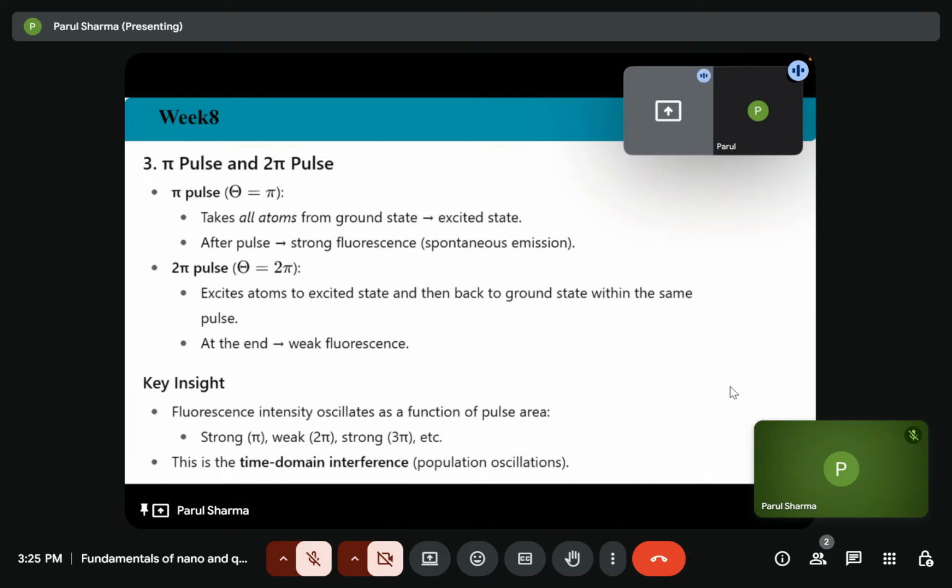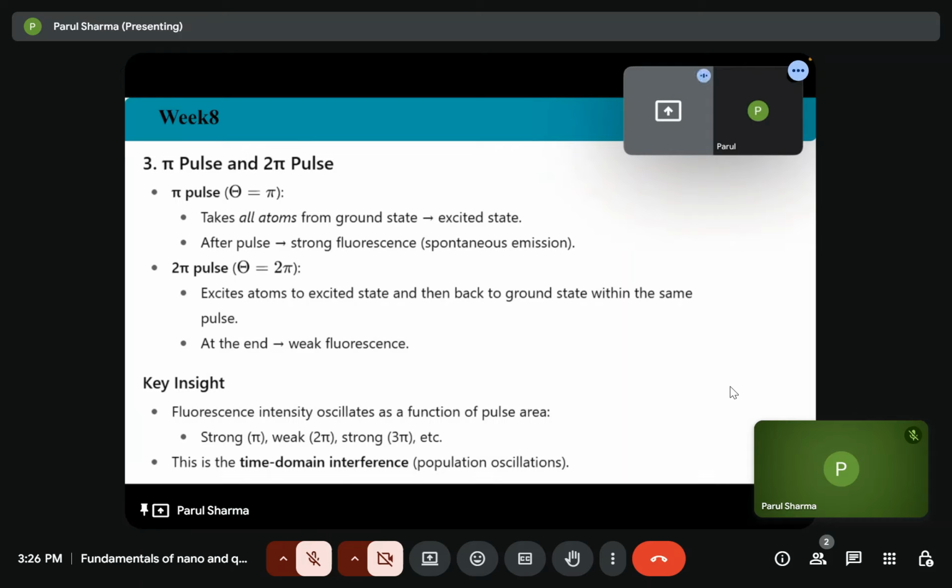So next is pi pulse and 2 pi pulse. A pi pulse will take all the atoms from ground state to the excited state, and during spontaneous emission there will be a strong fluorescence. In case of 2 pi, atoms go to excited state and then back to the ground state within the same pulse. So it will give weak fluorescence.